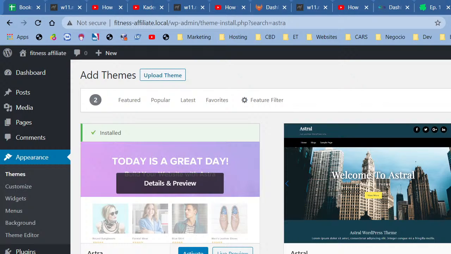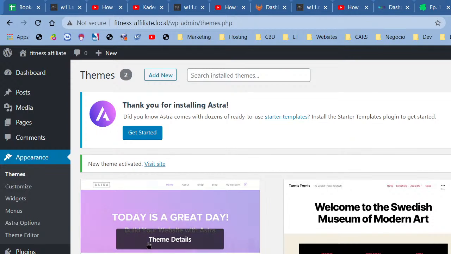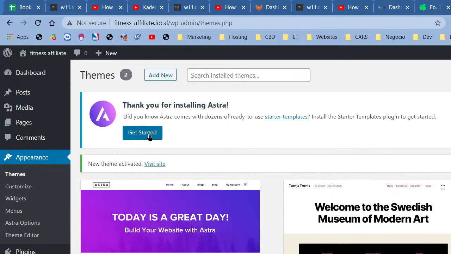And it's installed. Let's go and activate. All right, so we're activated. So it says active. Now it says get started. So we're just going to go ahead and get started right away. All right, guys. So get started. It's activated.